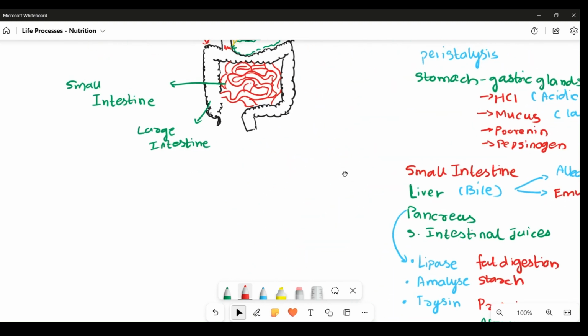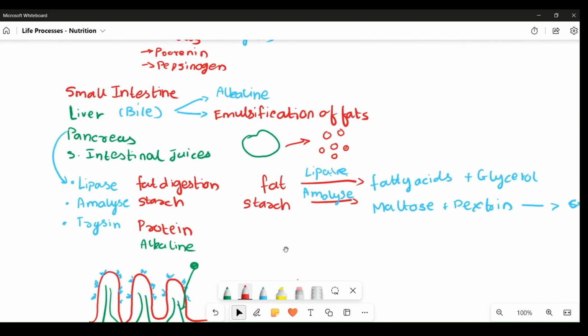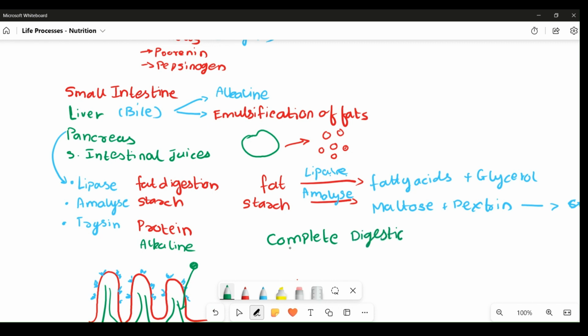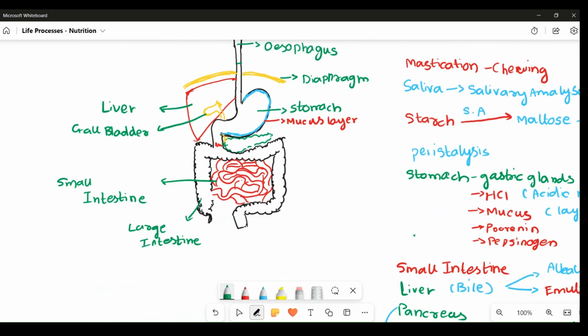Now the food is completely digested in the small intestine. Complete digestion of food takes place, and the last step in the process of digestion is accomplished by the large intestine. The large intestine, which is this structure, is mainly involved in absorbing water from the undigested materials and helping in the formation of feces.